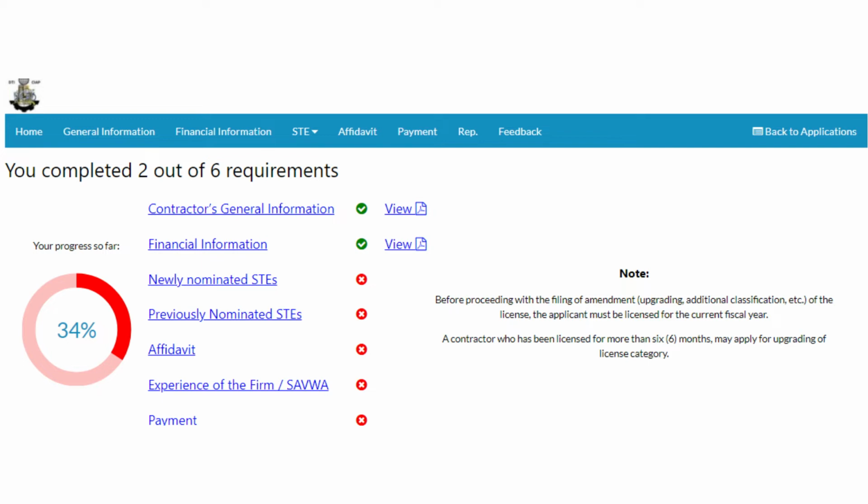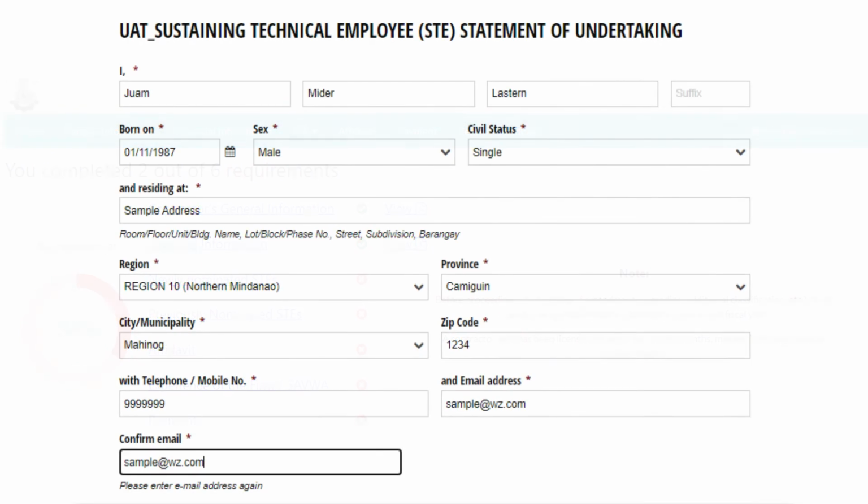If newly nominated STEs is not applicable, you may skip this portion. In the newly nominated STE tab, the applicant shall provide the information requested. Likewise, this portion is segmented to 3 parts. In the first part, personal details of the STE will be requested. Make sure that contact details provided must be valid, since updates and messages will be coursed through the contact information